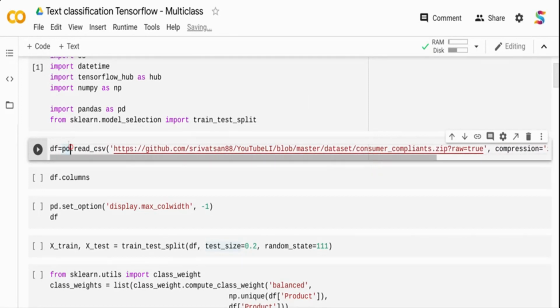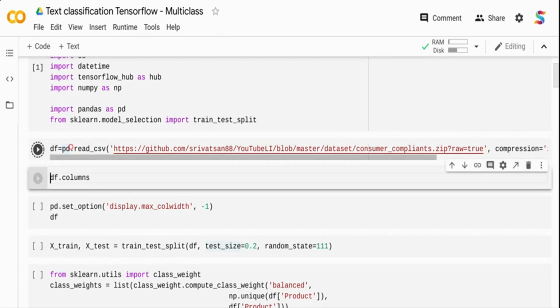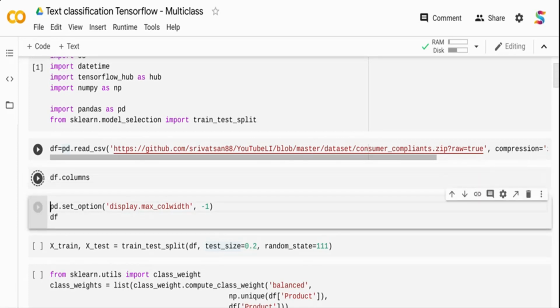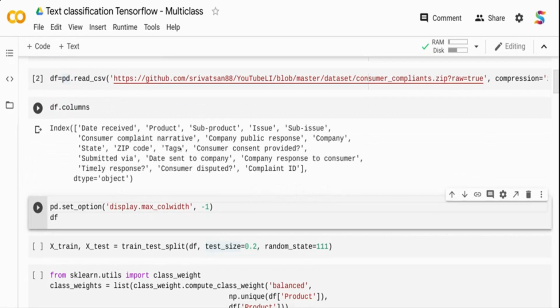Now I'm going to read this. I'm going to use Pandas just to read and pass it on to TensorFlow. But if you want, you can directly load it in TensorFlow using the TensorFlow data packages. In this case, for some visualization and easy consumption, I'm using Pandas. So let's see the columns in this data frame. I have columns like the consumer complaints narrative, which is actually text that a consumer types on a CFPB website.